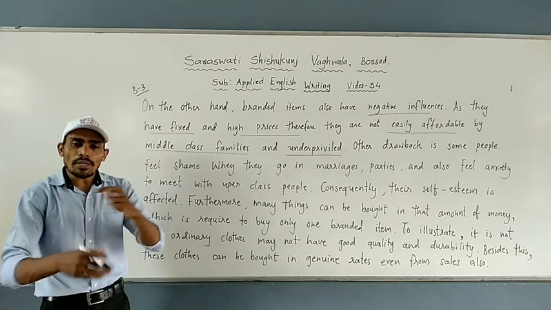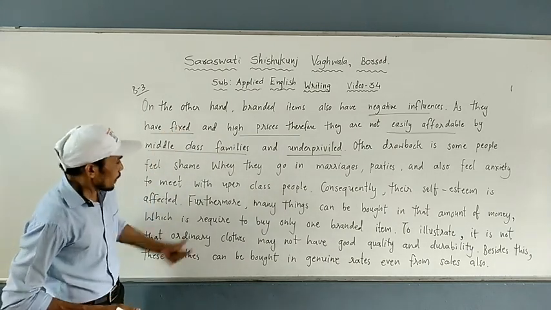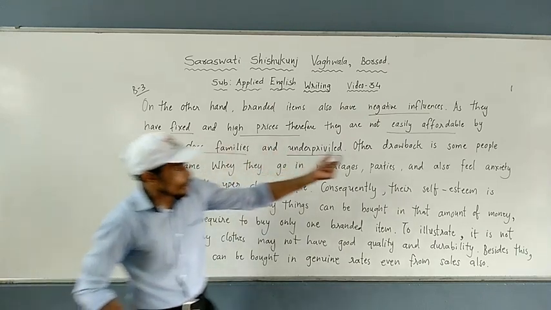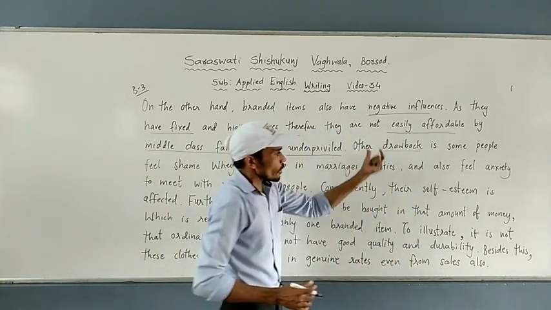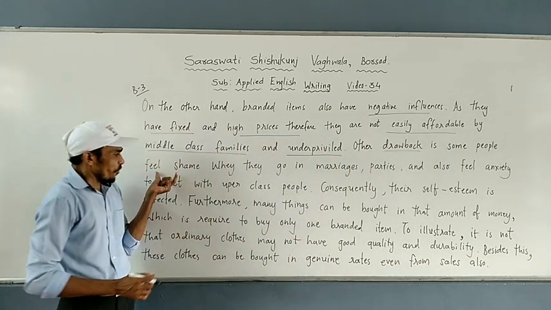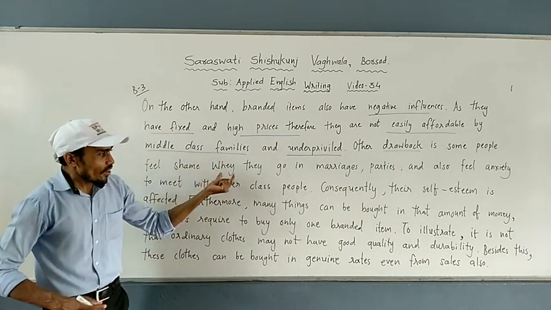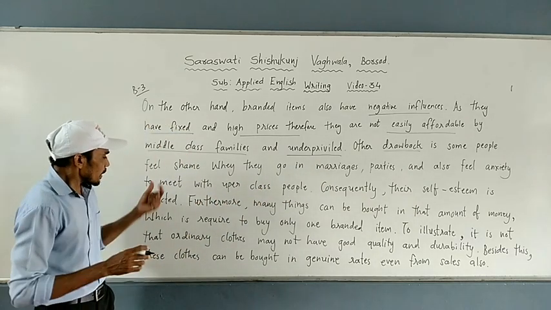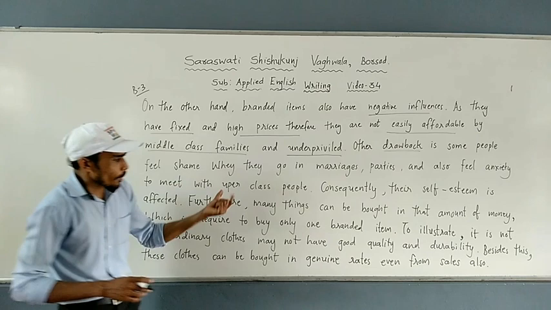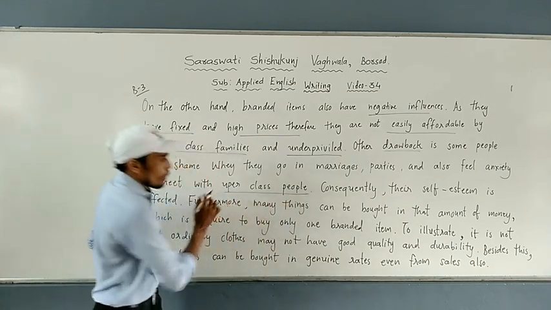Now going to discuss point number 2. Other drawback means disadvantage. Other drawback is some people feel shame when they go to marriages and parties, and also feel anxiety to meet with upper class people. Okay, this is point number 2.